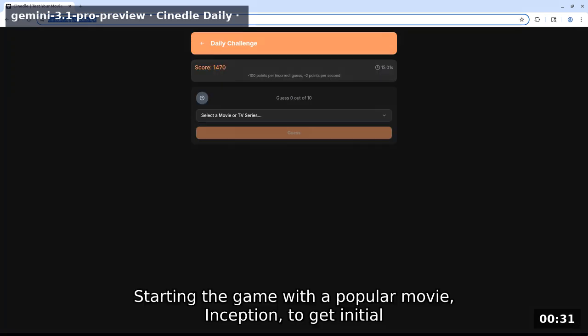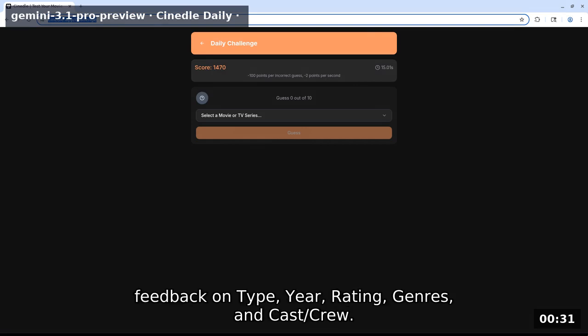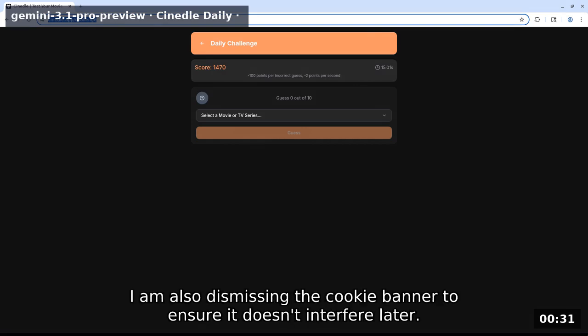Starting the game with a popular movie, Inception, to get initial feedback on type, year, weighting, genres, and cast/crew. I'm also dismissing the cookie banner to ensure it doesn't interfere later.